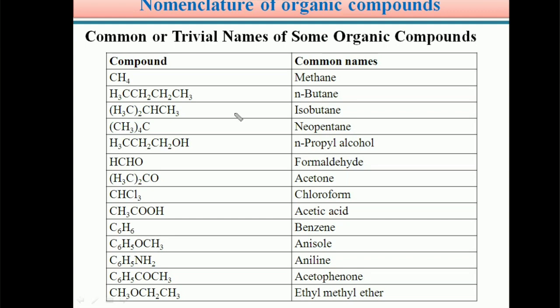So the common names for popularly well-known organic compounds we can see in the given table.